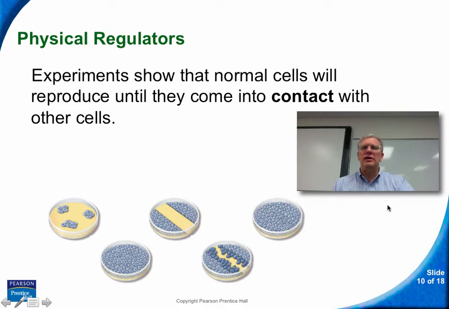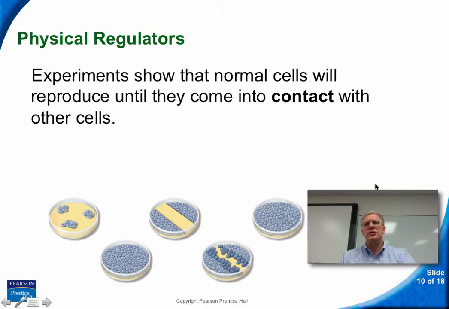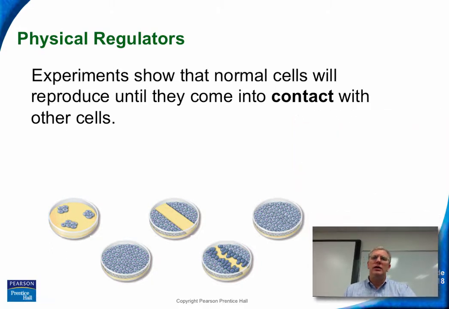So these three regulators, internal regulators, external regulators, and physical regulators, will determine when and how often cells will undergo mitosis and when they will stay in the G1 phase of interphase.